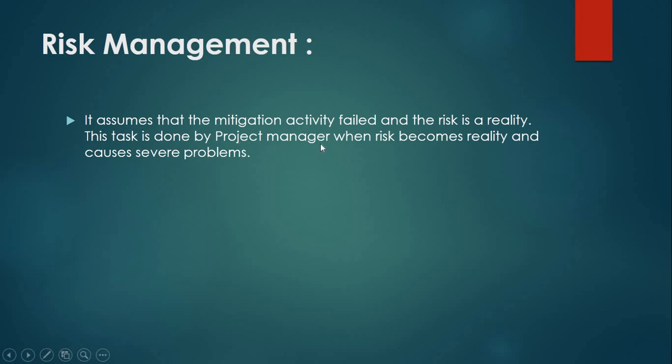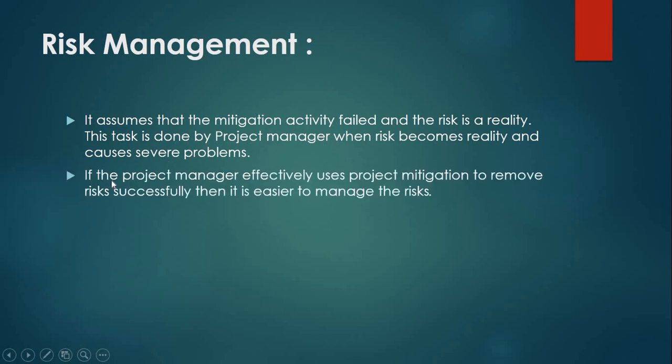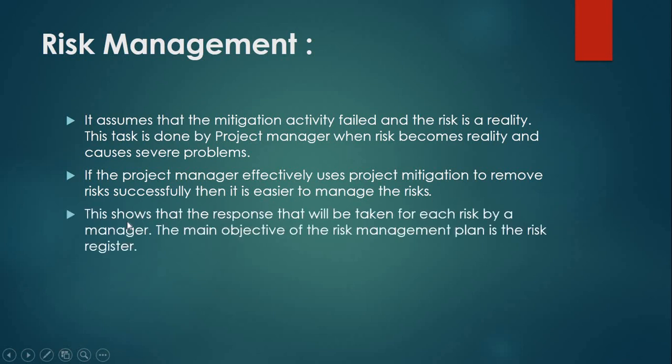This is a several-times-asked question. If the project manager effectively uses risk mitigation to remove risk successfully, then it is easier to manage the risk. This shows the response that will be taken for each risk by a manager. The main objective of the risk management plan is the risk register. It means if any risk happens and becomes reality, then the manager will have to register that risk from time to time.